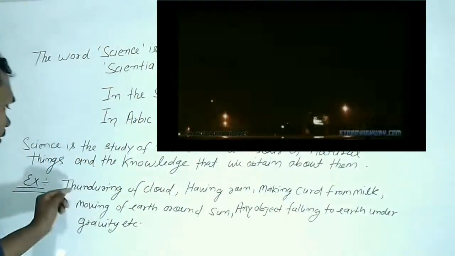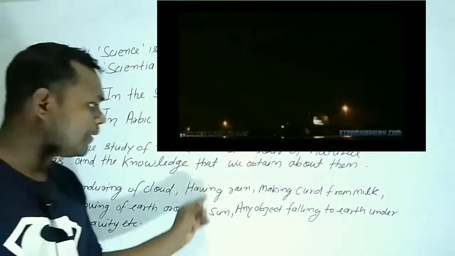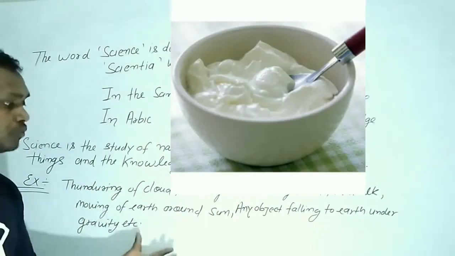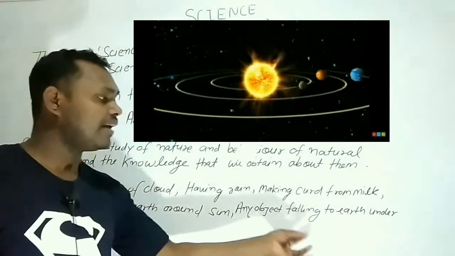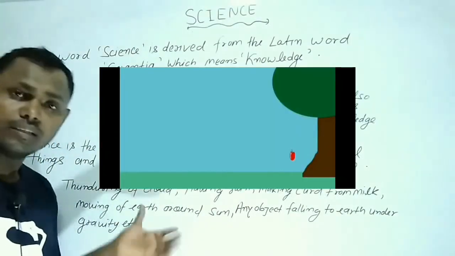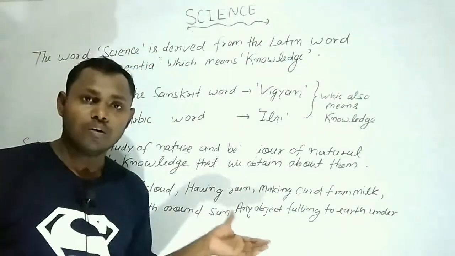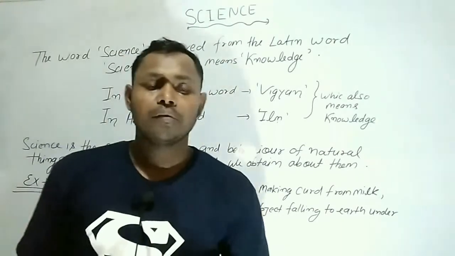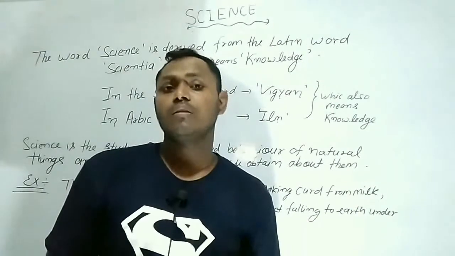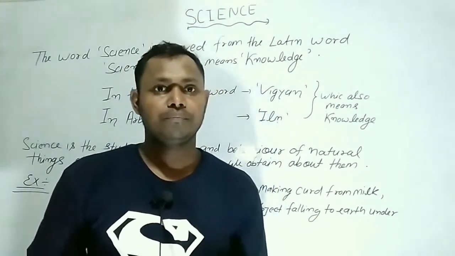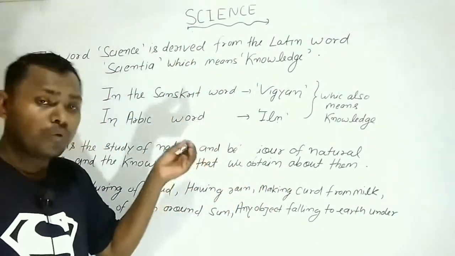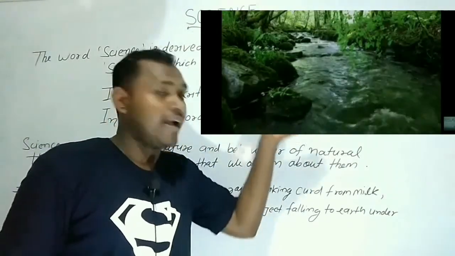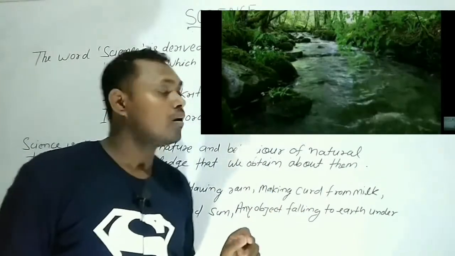Students, some examples: thundering of cloud, having rain, making curd from milk, moving of earth around sun, any object falling to earth under gravity. These are the examples which are explained by science. We know that water flows from high level to low level.